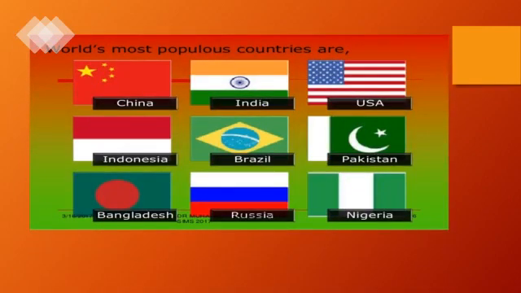Students, we will see the world's most populous countries. Which are the most populous countries? Number 1 is China, number 2 is India, number 3 is USA, number 4 Indonesia, number 5 Brazil, and number 6 Pakistan, then Bangladesh, then Russia, and then Nigeria. So Pakistan is on number 6.